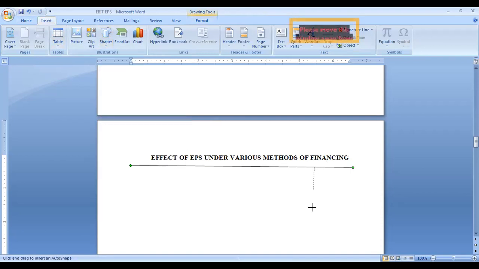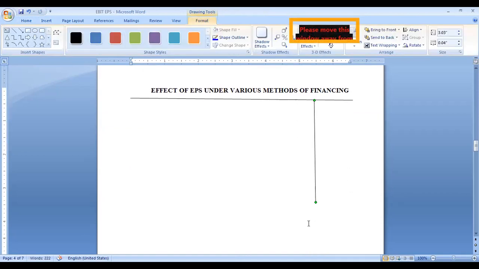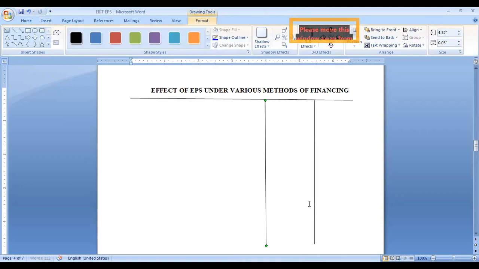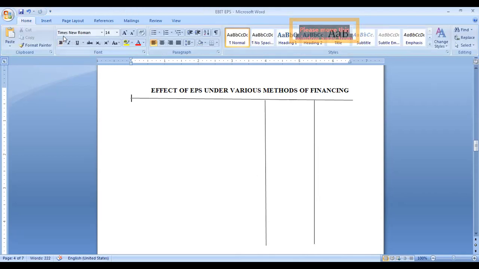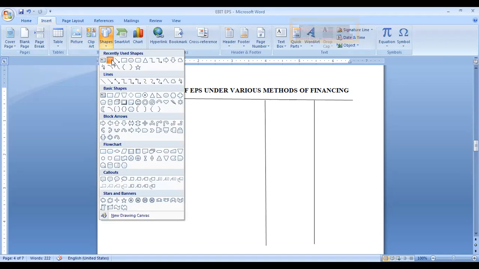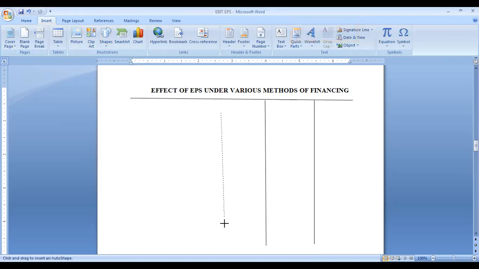These three alternatives at a time we will take into consideration. First one, second one, and the third one.